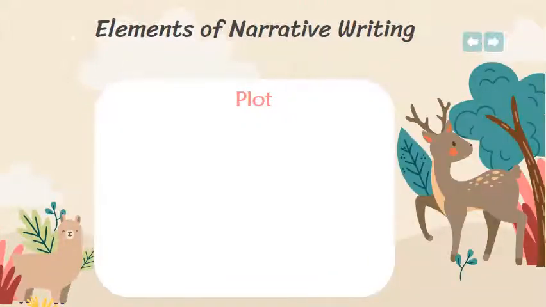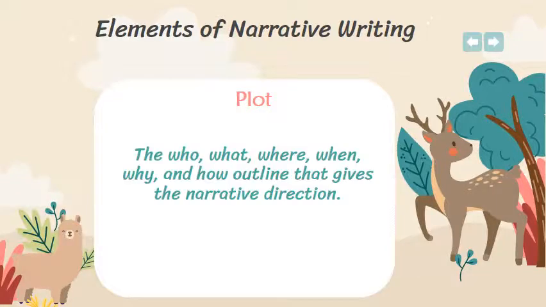The third element is the plot, and the plot is very important because it's the sequence of events, the events that happened in the story. The who, what, where, when, why, and how outline that gives the narrative direction. Okay? So the plot is the events. What is the story about? Simply you ask yourself, what is the story about? So you have to write them.